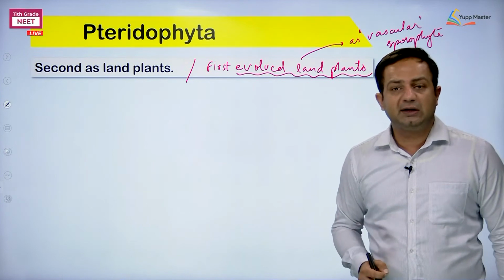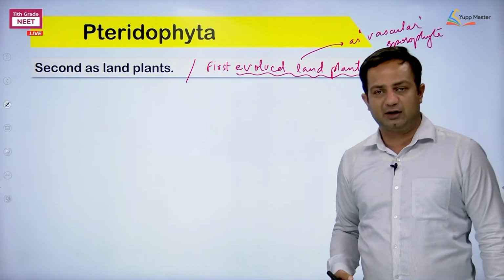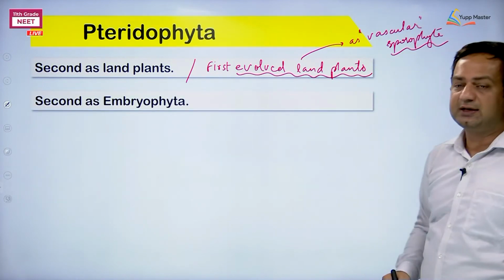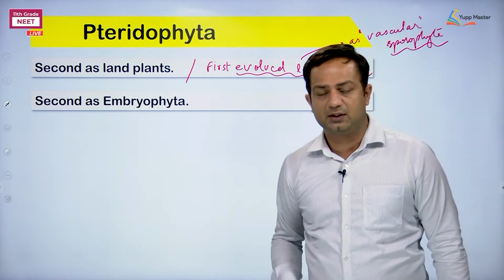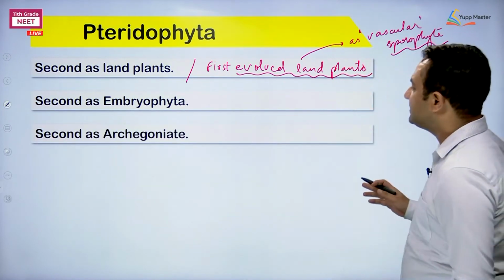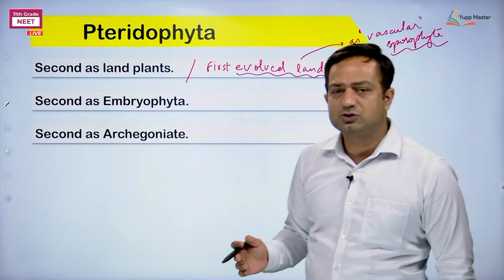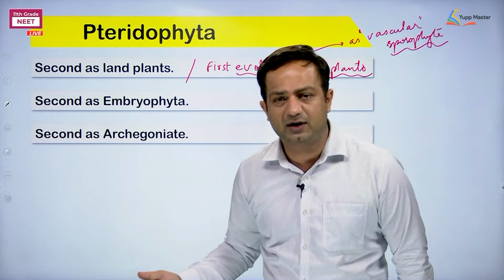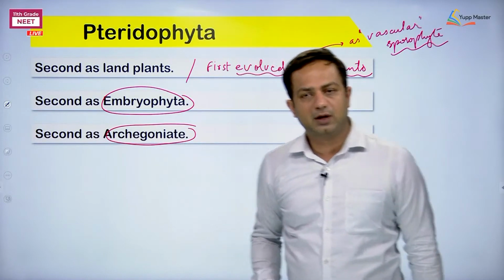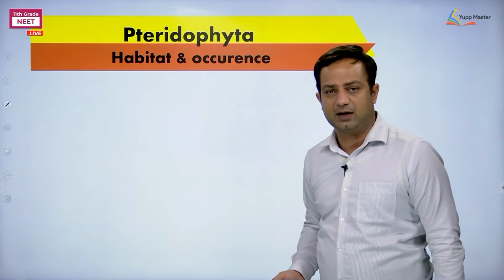But importantly, these members of the Pteridophyta, which are found in their sporophytic stage, have another character: they are embryophyta as well. The first embryophyta was bryophyte. Clear? Next, we are saying they are second as archegoniate. Second archegoniate means their female sex organ is again archegonium, just like bryophyta. Similarity with bryophytes. Okay. Next is first vascular plant. Obviously, they are first as vascular plant.